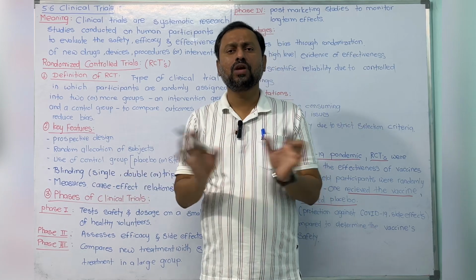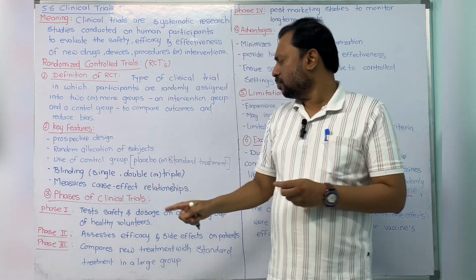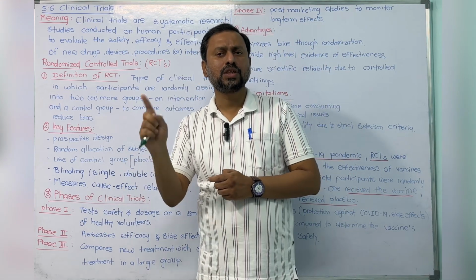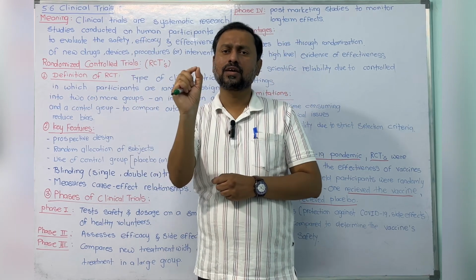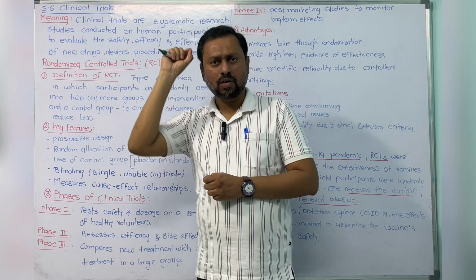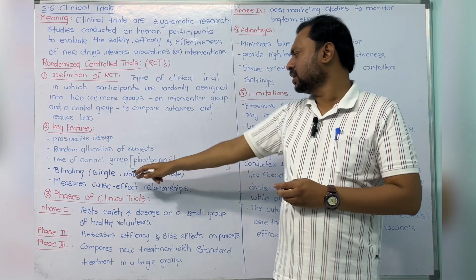The participant only doesn't know. The single blind is nothing but only the participant doesn't know. Double blind means the participant doesn't know which group they are in, and the doctor also doesn't know which capsule or tablet contains the genuine medicine, the interventional drug, or the sugar pill. That is double blind.